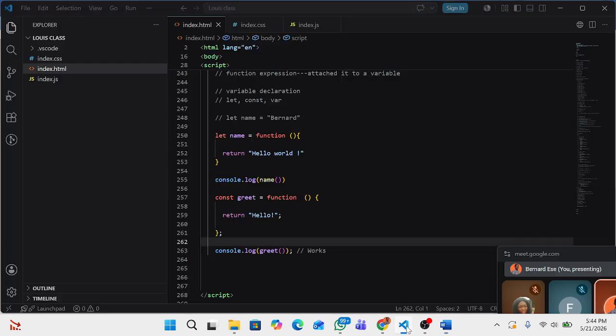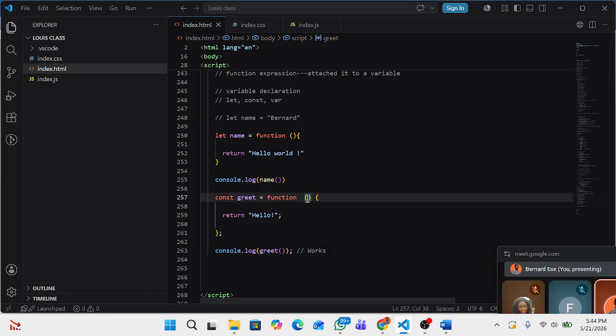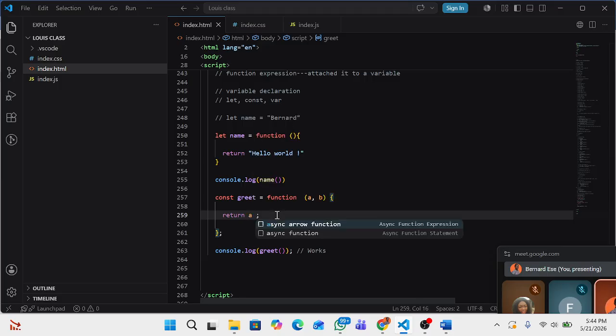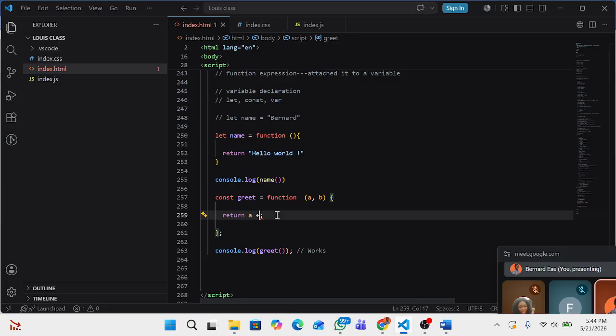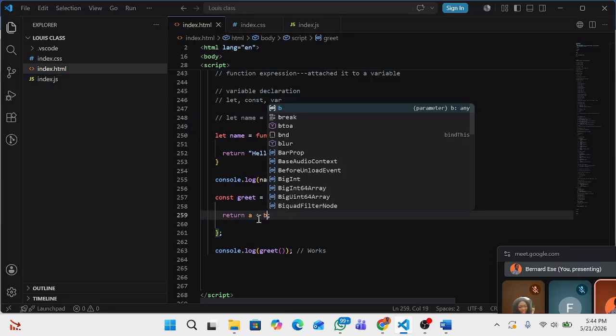Remember this thing that we did here, greet, then our opening bracket. Let's say a, b is here. Then you return a plus b, right?